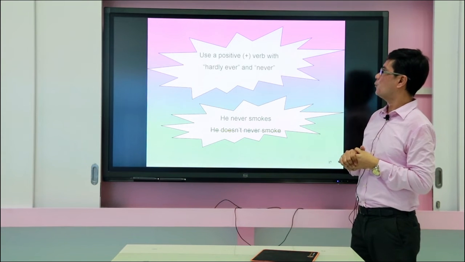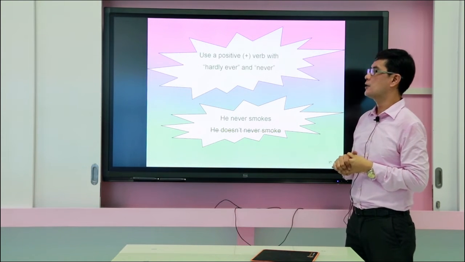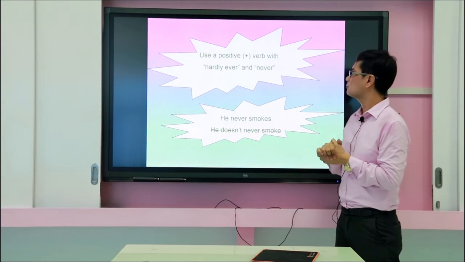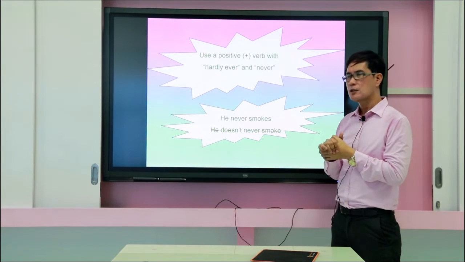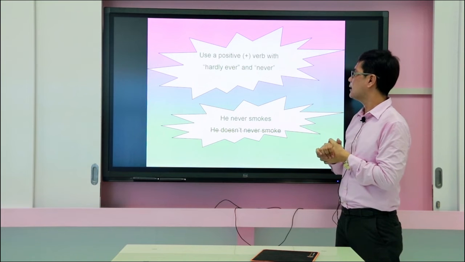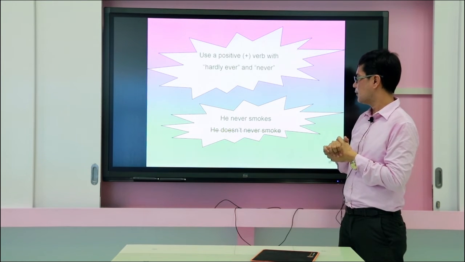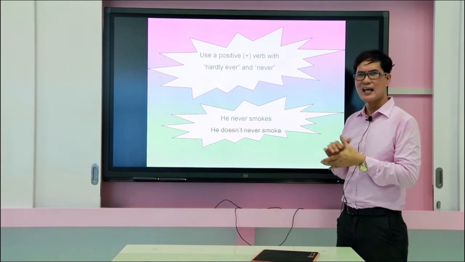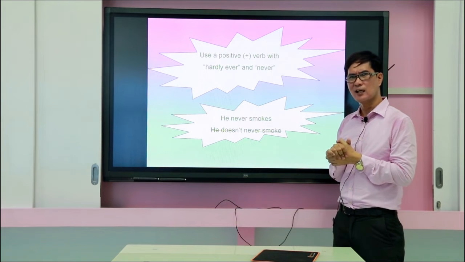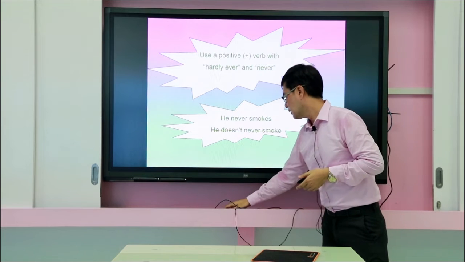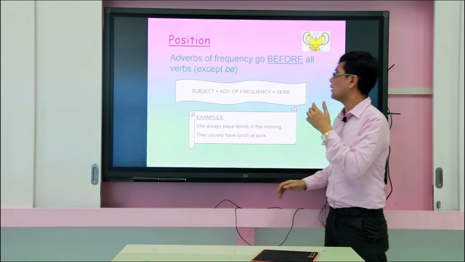Use positive verb with hardly ever and never. So what is the word positive? Which means that it happened. So hardly ever and never. He never smokes. He doesn't never smoke is incorrect. Okay. So what is the correct form? He never smokes. Let's try to look at the other examples right here.